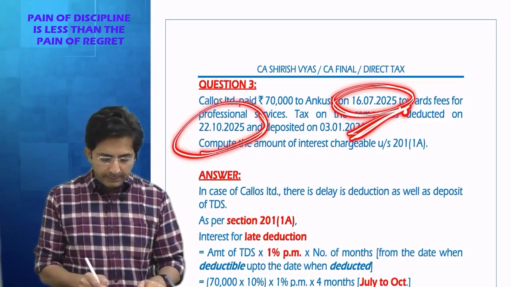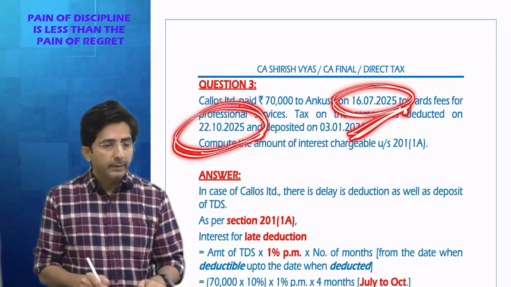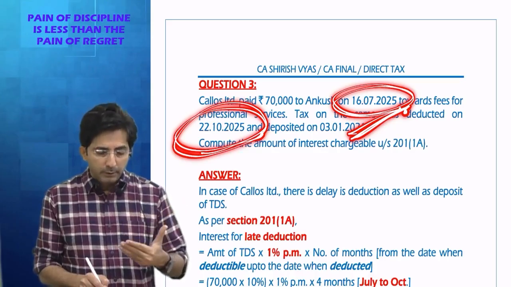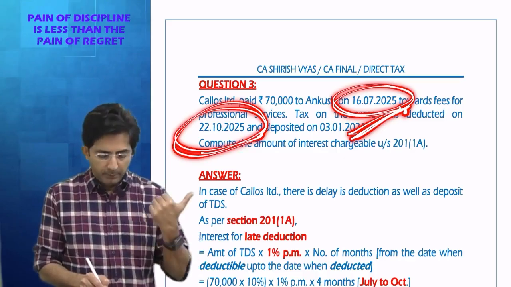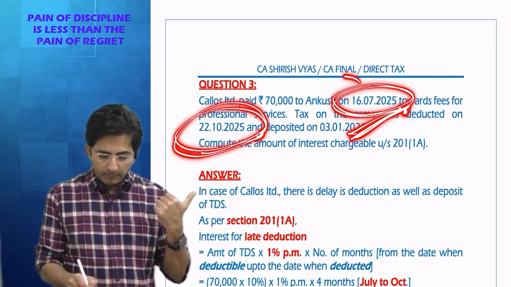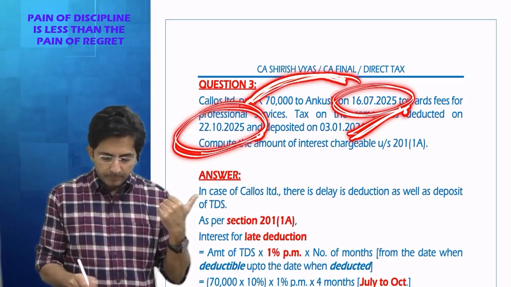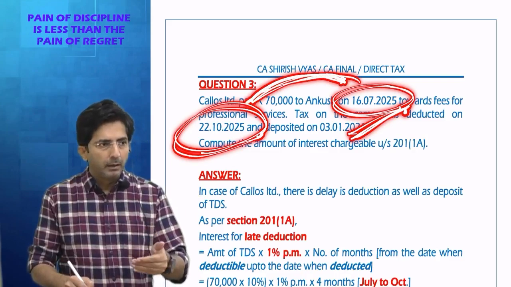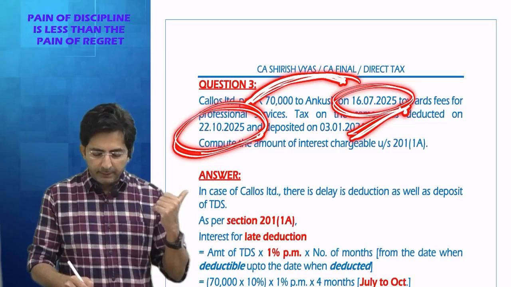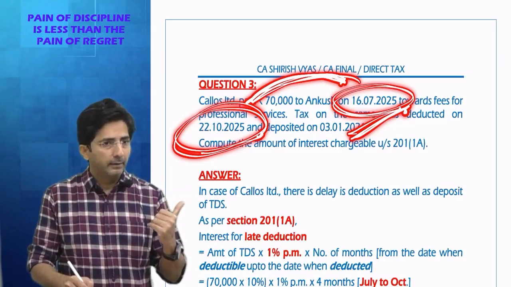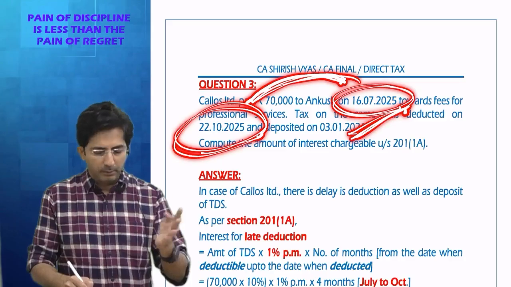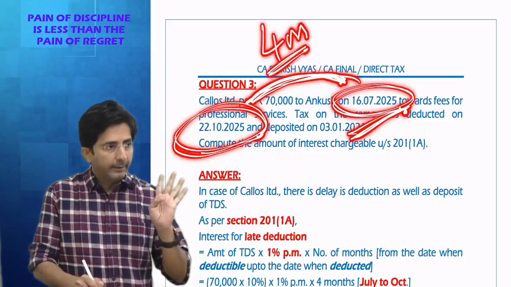But when did you deduct TDS? 22nd October. See, it is given TDS was deducted on 22nd October. Means in your books, you created TDS liability on 22nd October. So, how much is the delay in deduction? See, what is the rule for late deduction? Date when it was deductible up to the date when deducted. When it was deductible, 16 July. And when it was deducted, 22nd October. So, from July to October, part of the month, full month. So, July, August, September, October. 4 months delay in deduction.